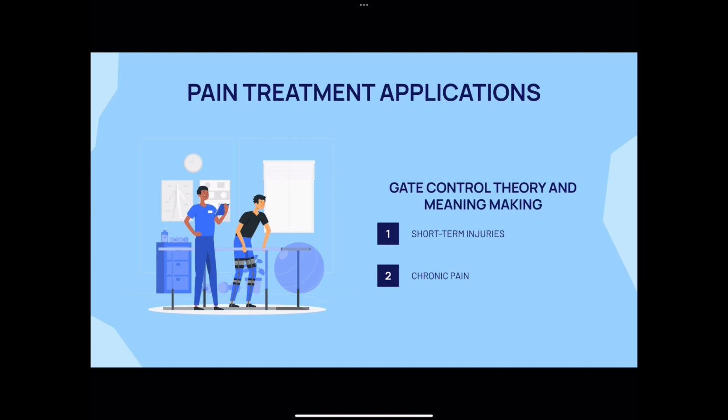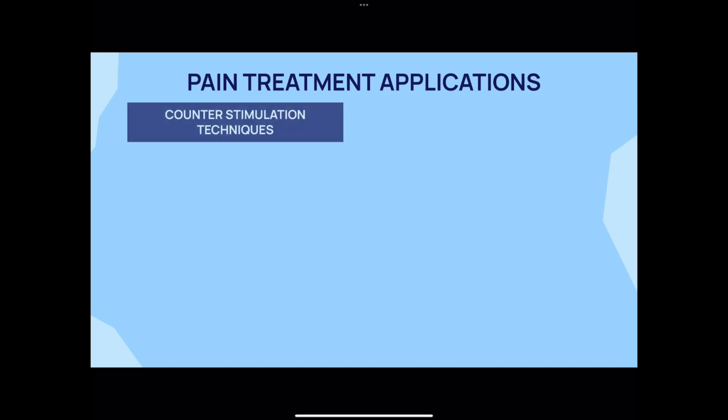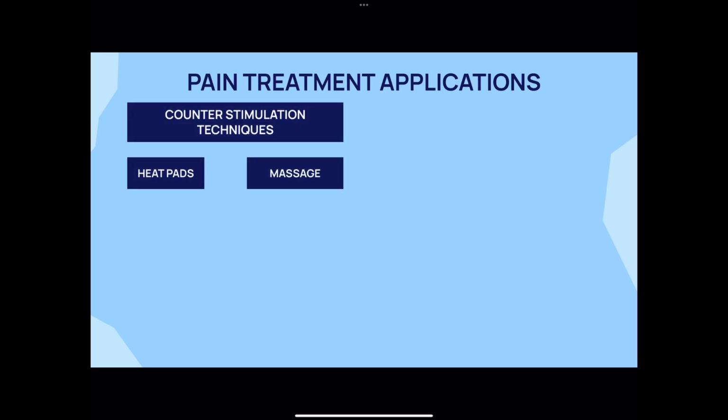Therefore, there is an opportunity to use the gate control theory and the idea of meaning making for the treatment and management of pain. This could not only be applied to the treatment of minor injuries, but also to the management plans for chronic pain patients too. Firstly, we could apply the concept of gate control theory through the use of counter-stimulation techniques. This could be something as simple as applying heat pads to more complex like massage therapy or acupuncture.